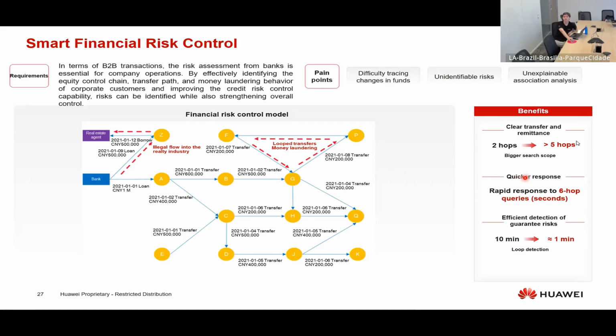So the benefits were, with a bigger search scope, we could improve the hops. Instead of 2 hops, it's now 5. We have a rapid response to 6 hop queries, which is a lot. We have it in seconds, and the efficient detection of guarantee risks was 10 minutes, and now it's 1 minute. But what I'd like to say here is that we have made this already.